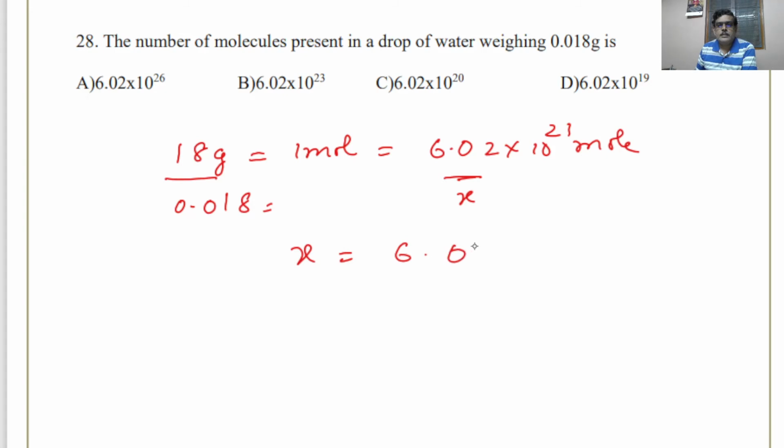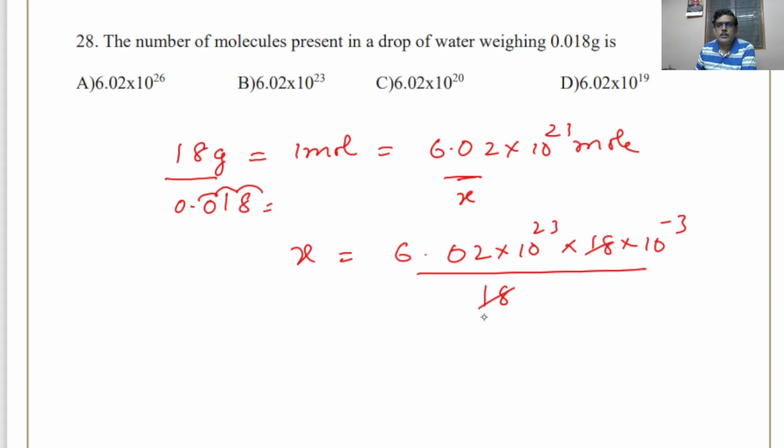So x is 6.02 into 10 to the power of 23 over 18, times 18 into 10 to the power of minus 3. Then it is 18. So if you solve, you are going to get 6.02 into 10 to the power of 20. This will be the answer.